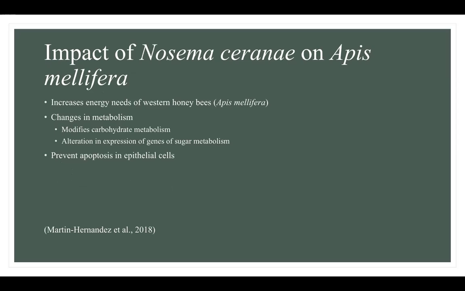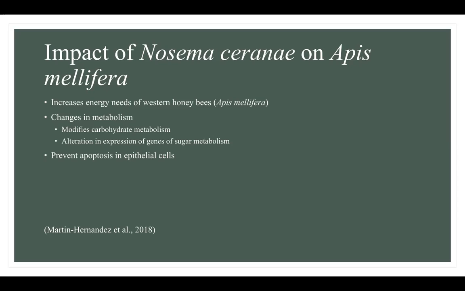There has already been some research conducted on the impact of Nosema ceranae on Apis mellifera. One of the major impacts of this parasite is that it increases the energy needs of Apis mellifera. The reason behind this is that Nosema ceranae can change the metabolism of honeybees. Specifically, both carbohydrate metabolism and sugar metabolism can be altered. Additionally, Nosema ceranae has been found to prevent apoptosis in epithelial cells of honeybees.